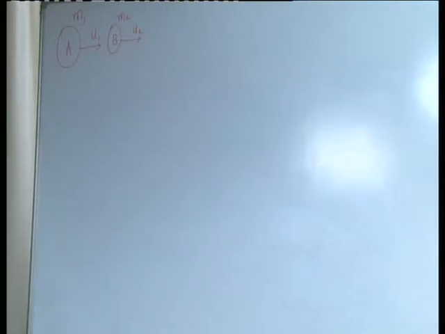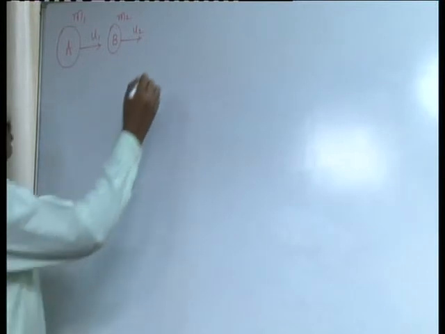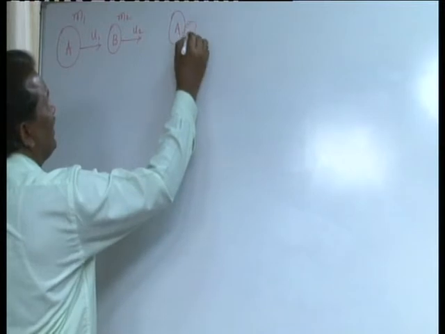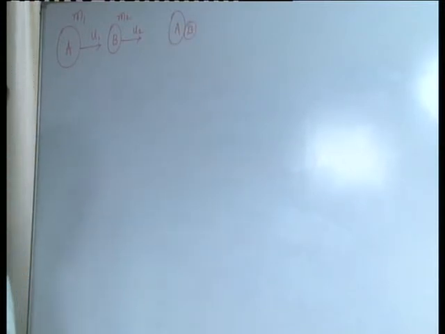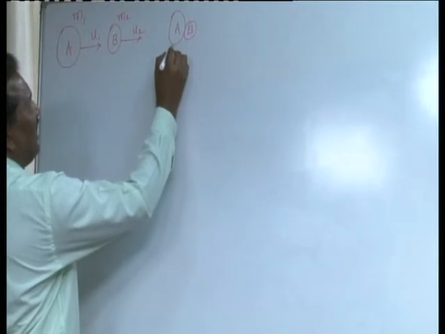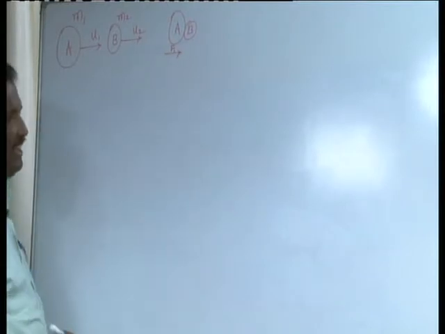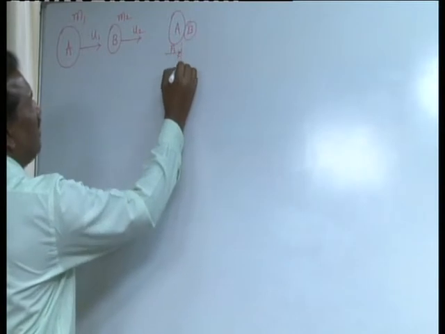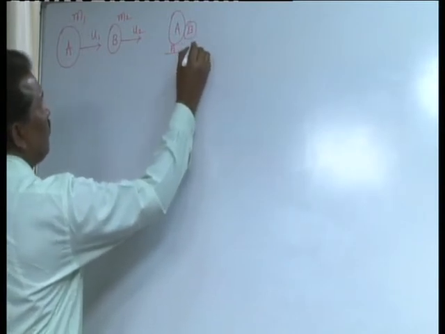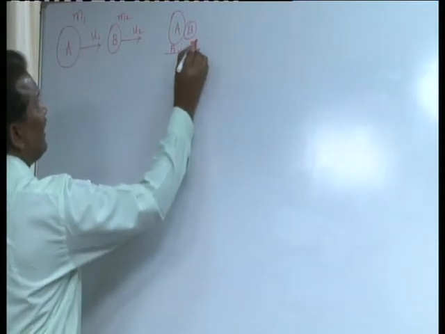Due to some reasons, these two bodies, A and B, collide with each other. The force exerted on B by A, call it F1. Similarly, during this process, B also exerts a force on A, call it F2.